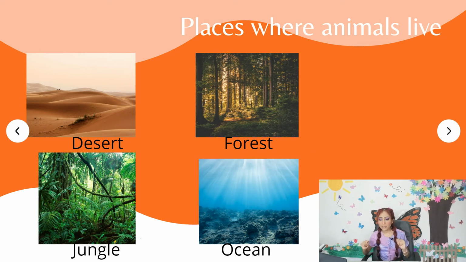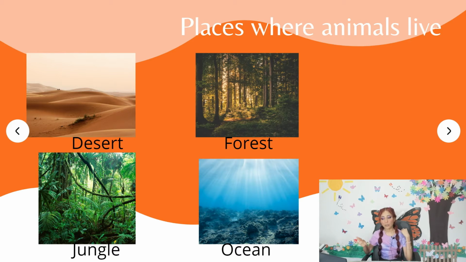Then we have jungle, okay? Jungle sometimes can be confused with forest, but there's a huge difference. Pay attention to this picture, and to the forest picture. As you can see, in the jungle there are some other types of plants, like these things that you can see in Tarzan or George of the Jungle.